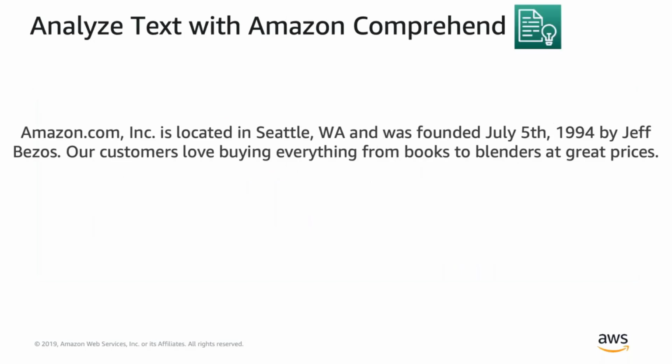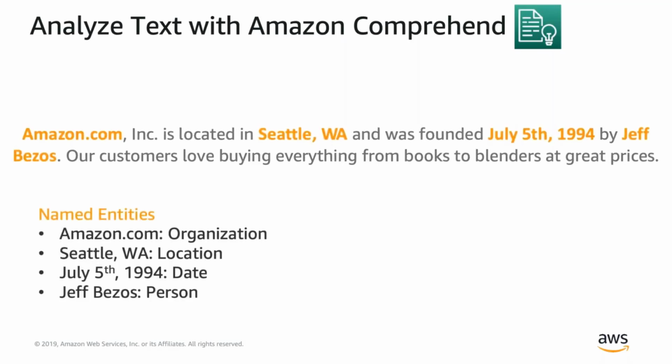Here we have a couple of sentences that read, Amazon.com Inc. is located in Seattle, Washington, and was founded July 5th, 1994 by Jeff Bezos. Our customers love buying everything from books to blenders at great prices. If we run this through Amazon Comprehend, it will extract the named entity. So in this case, it found Amazon.com is an organization, Seattle, Washington is the location, July 5th, 1994 is a date, and Jeff Bezos is a person.